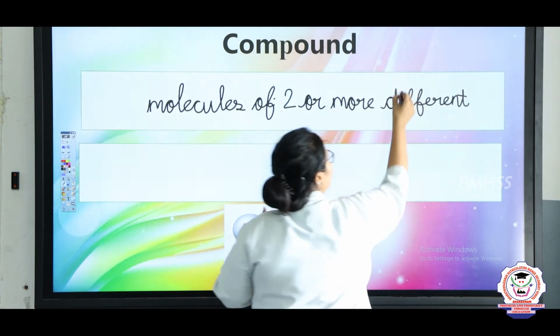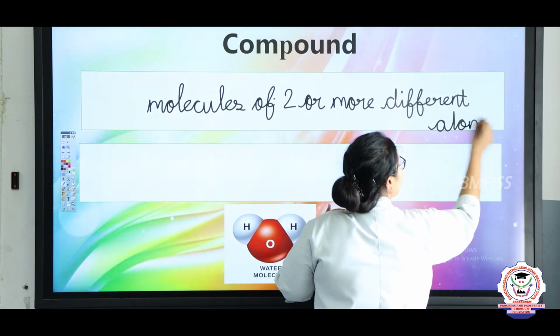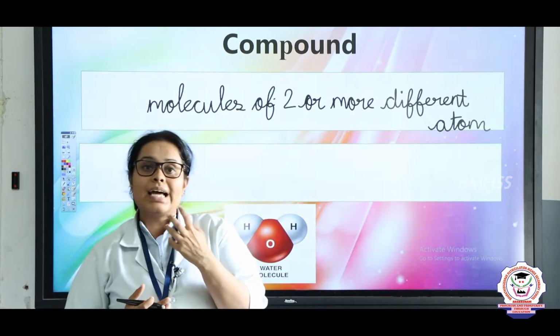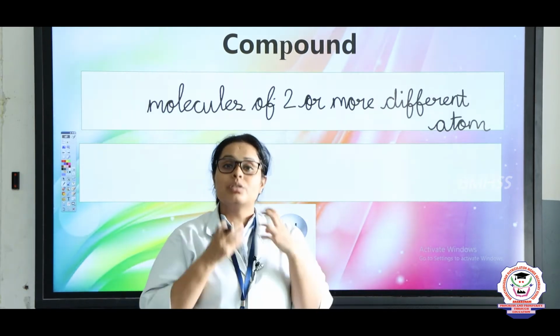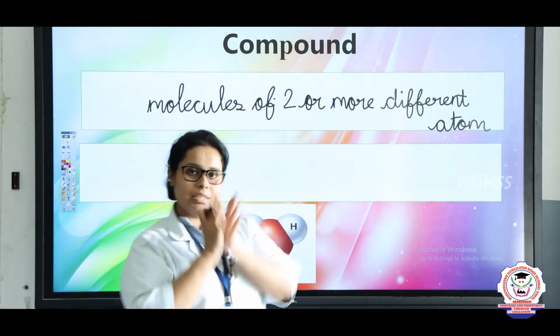Different what, children? Different atoms. Same way, whenever you are taking a compound, that time you will see that this compound can break into smaller particles and you will get back the elements from which it is formed.